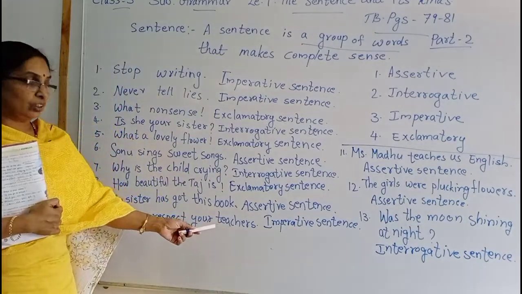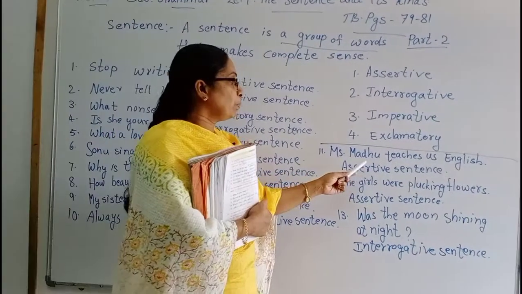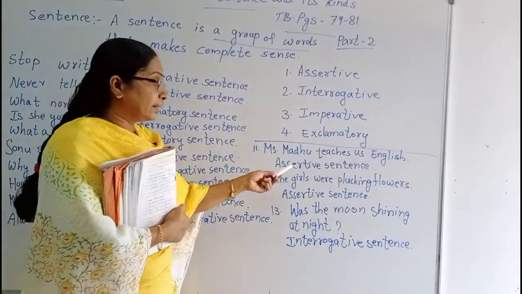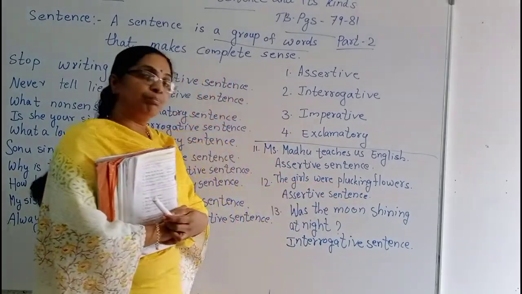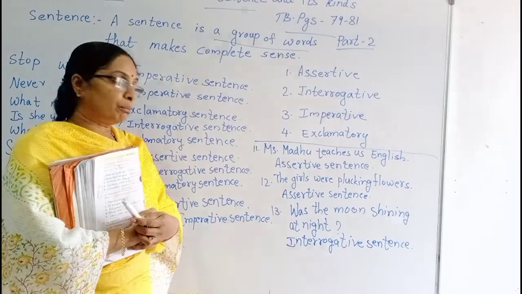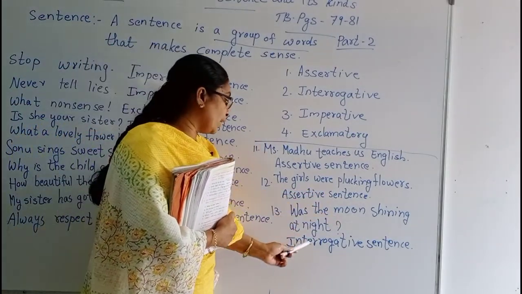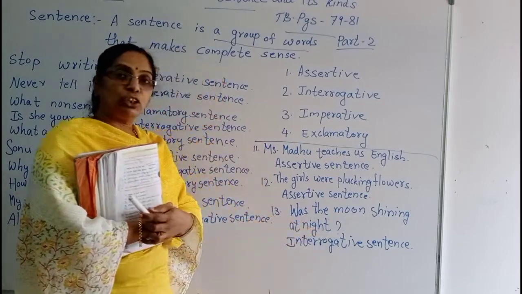That is a suggestion. So, imperative sentence. Miss Madhu teaches us English. That is also a statement. Assertive sentence. The girls were plucking flowers. That is also a statement. So, assertive sentence. Was the moon shining at night? Was is the question word and the question mark.